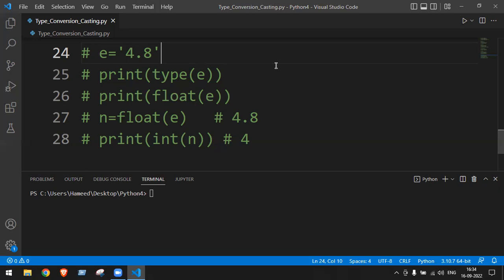But we can directly convert it into float.